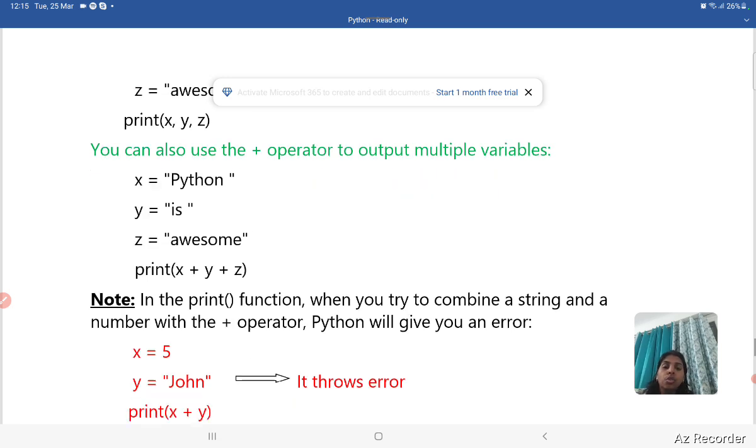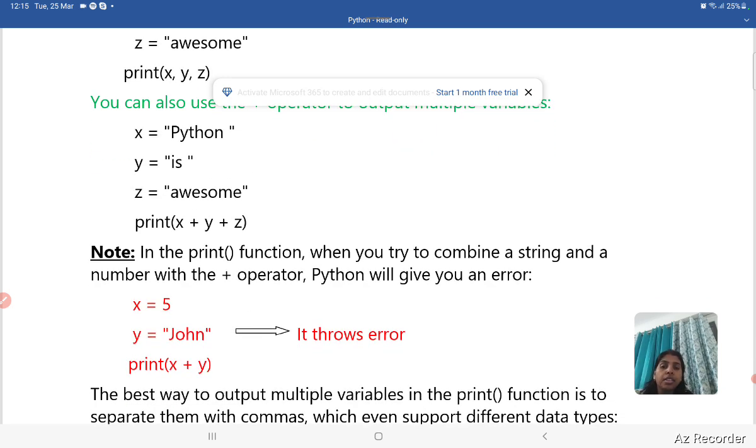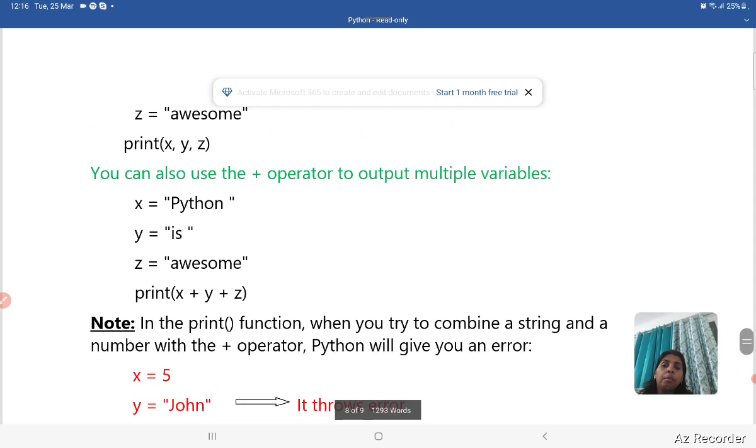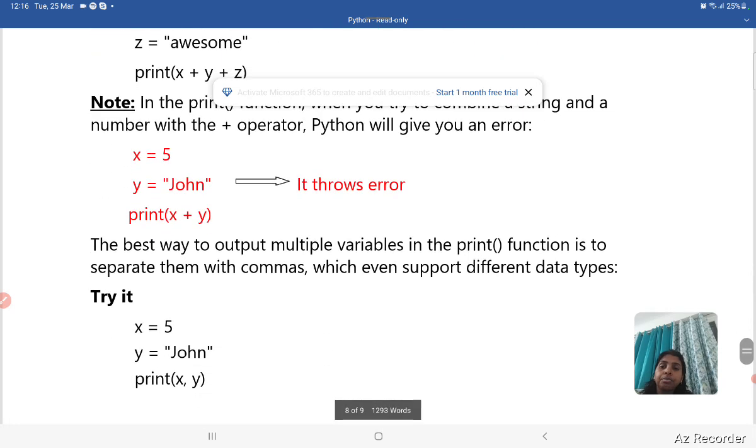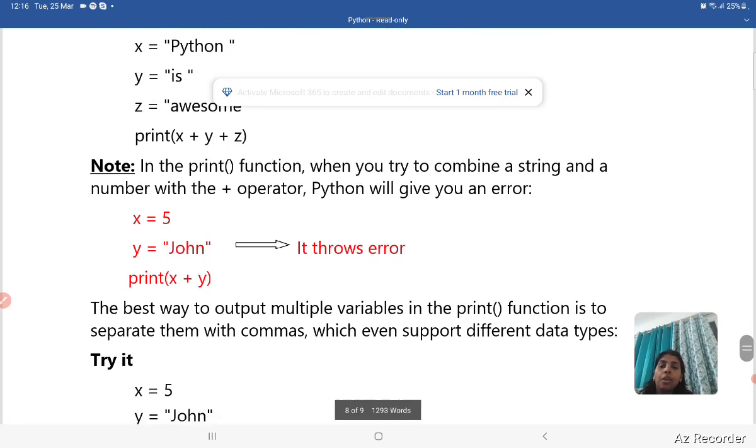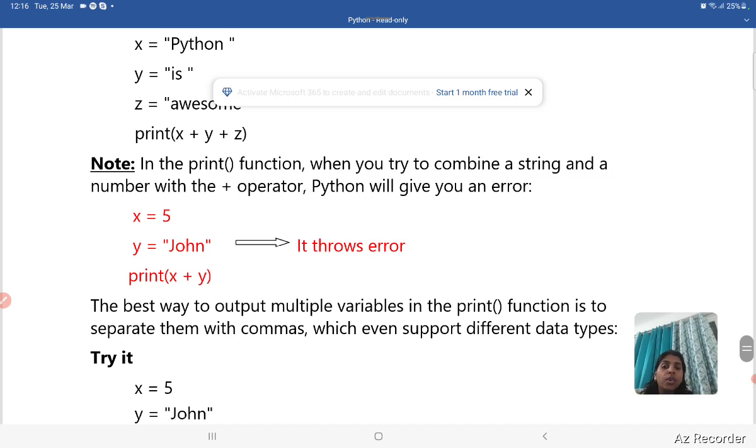Okay. So when we combine a string, the plus operator works to combine the string. So the plus operator here works as a concatenation. Concatenation means you have to join all the values. So this is the plus operator we can use for concatenation. Next, when we write here x equal to 5 and y equal to John, x is which type of value? X is the integer type of value and y is the string type value.